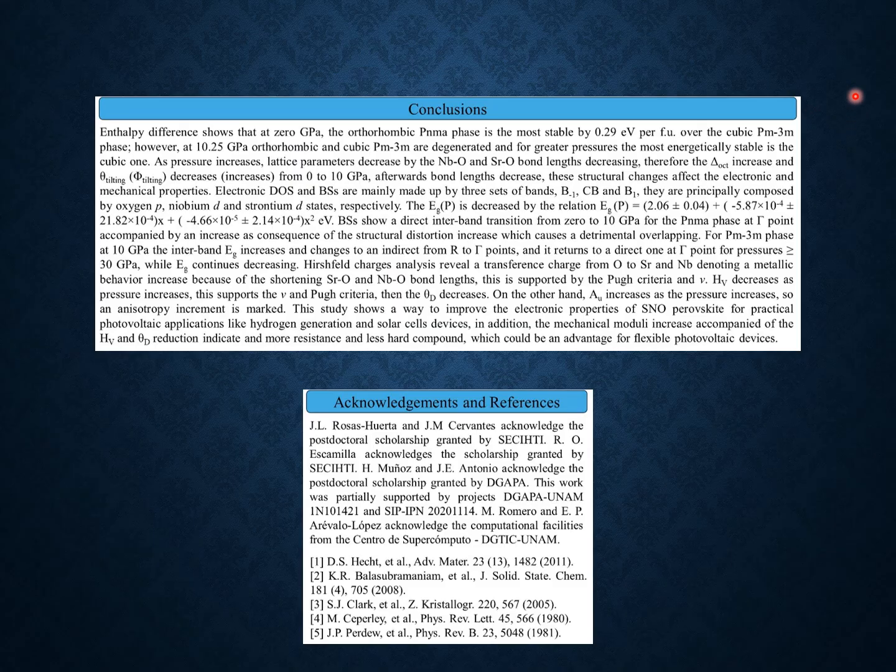In summary, this study shows a way to improve the electronic properties of SNO perovskite by applying pressure for practical photovoltaic applications like hydrogen generation and solar cell device. In addition, the mechanical moduli increase accompanied by the lower hardness and the Debye temperature reduction indicate a more resistant and less hard compound, which could be an advantage for flexible photovoltaic device.